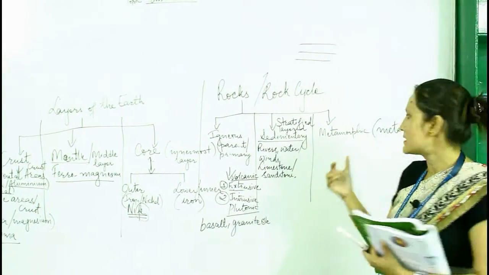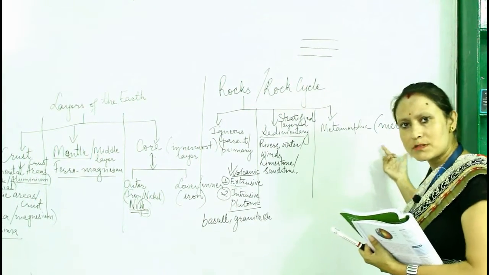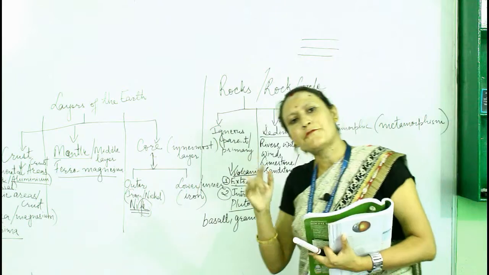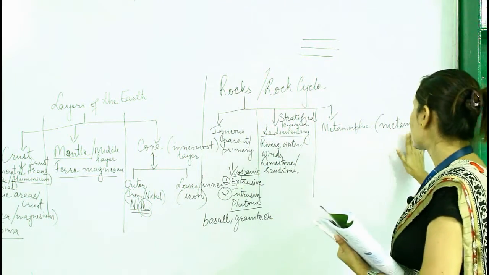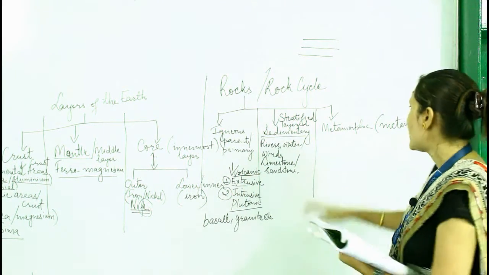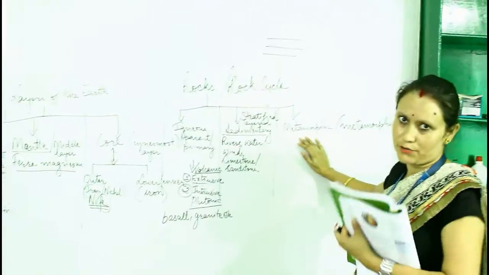That process is called metamorphism, and the rocks which are formed by the process of metamorphism are called the metamorphic rocks.